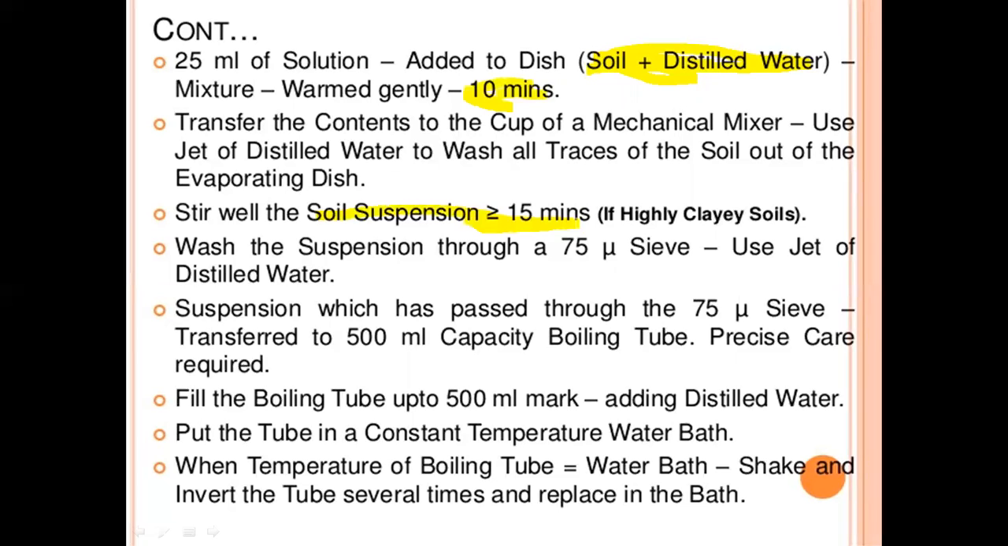For highly clayey soils, wash the suspension through a 75 micron sieve using a jet of distilled water. The suspension which has passed through the 75 micron sieve is transferred to a 500 ml capacity boiling tube. Precise care is required. Fill the boiling tube up to the 500 ml mark by adding distilled water. Put the tube in a constant temperature water bath. When the temperature of the boiling tube equals that of the water bath, shake and invert the tube several times and replace it in the bath.